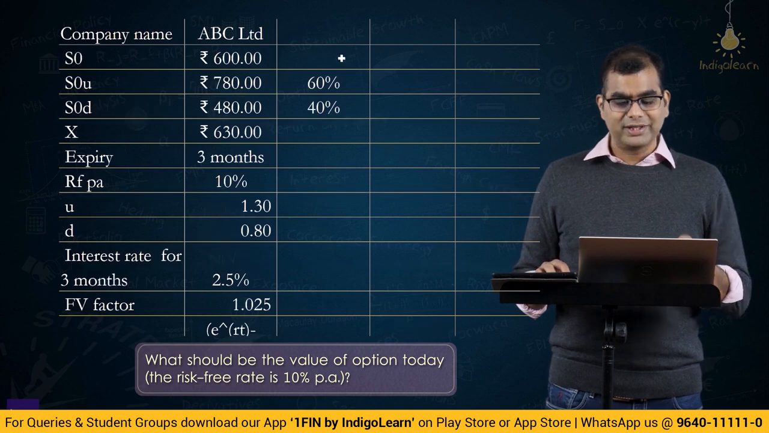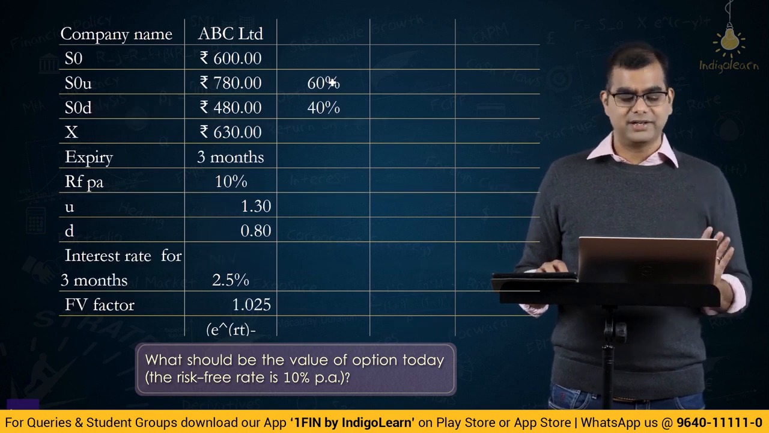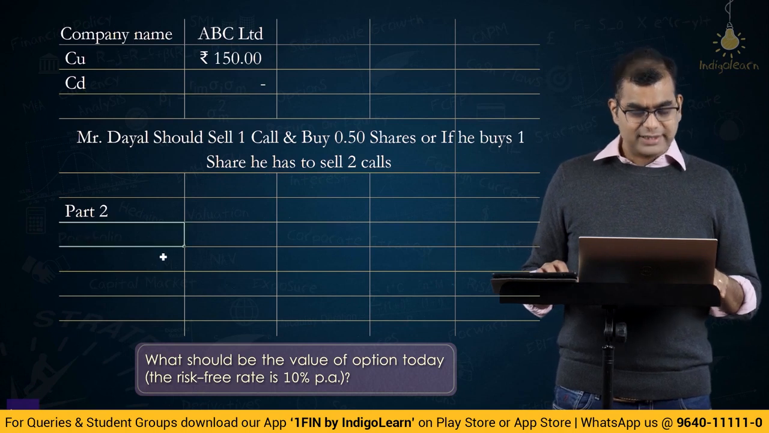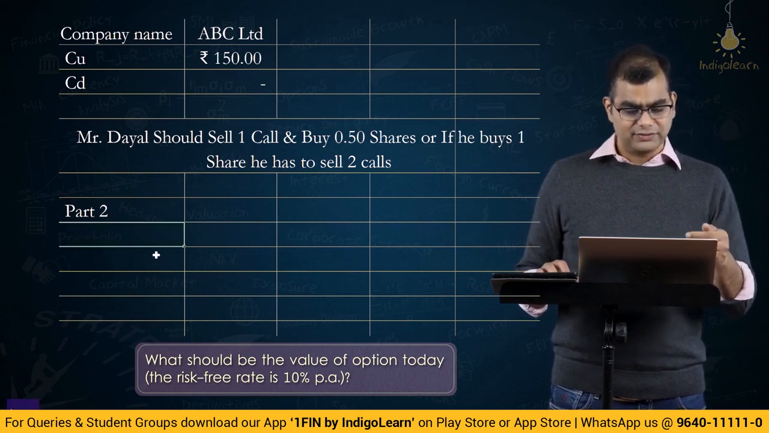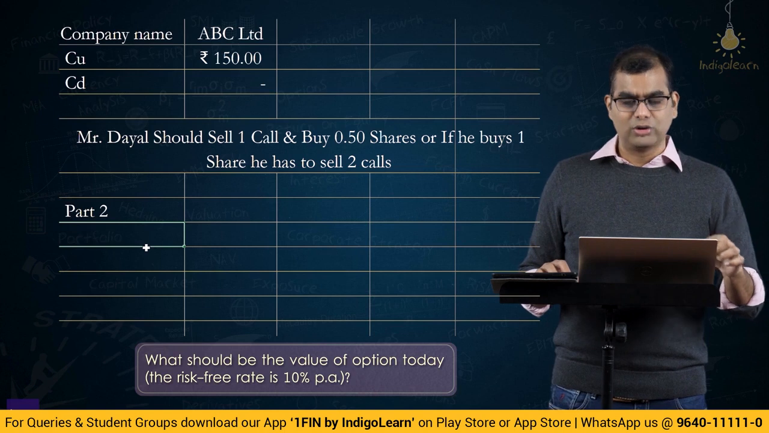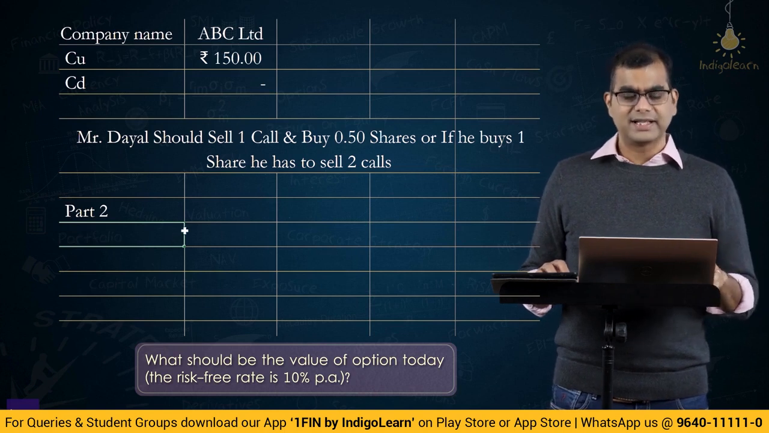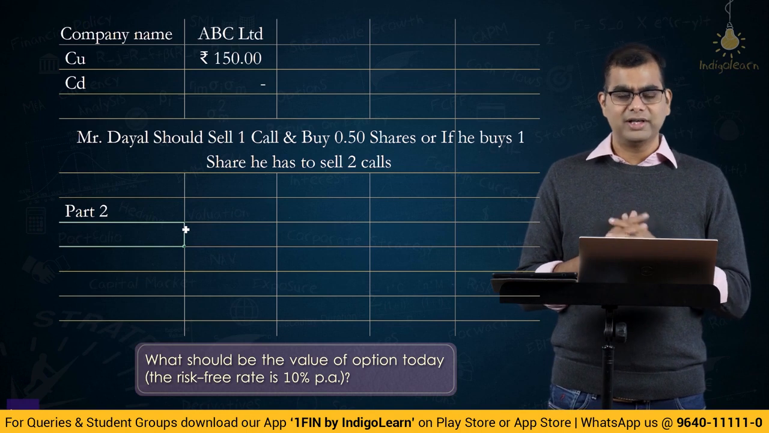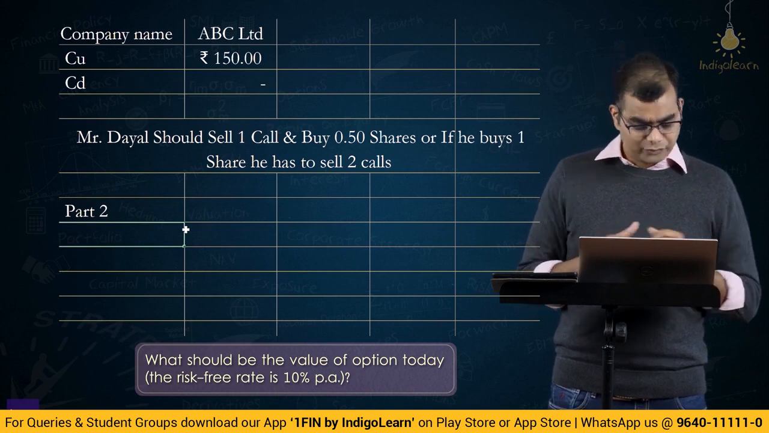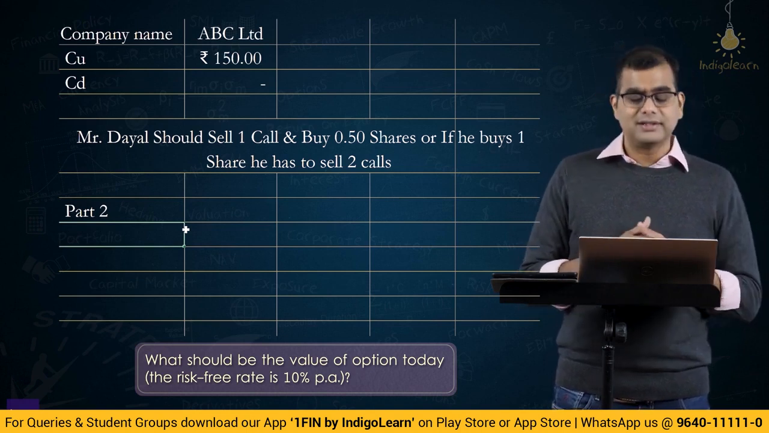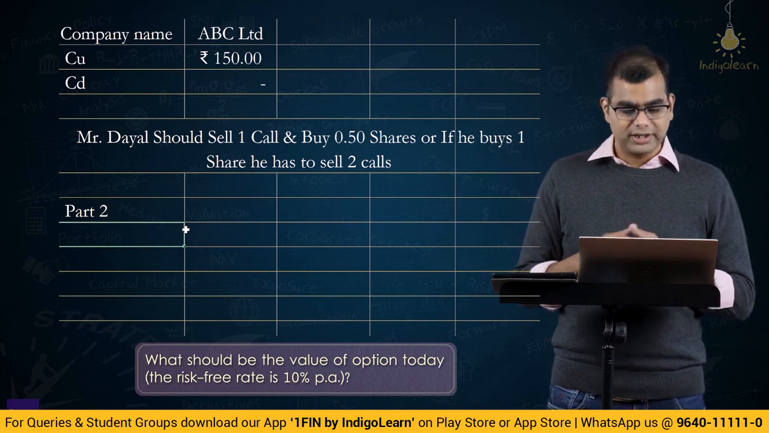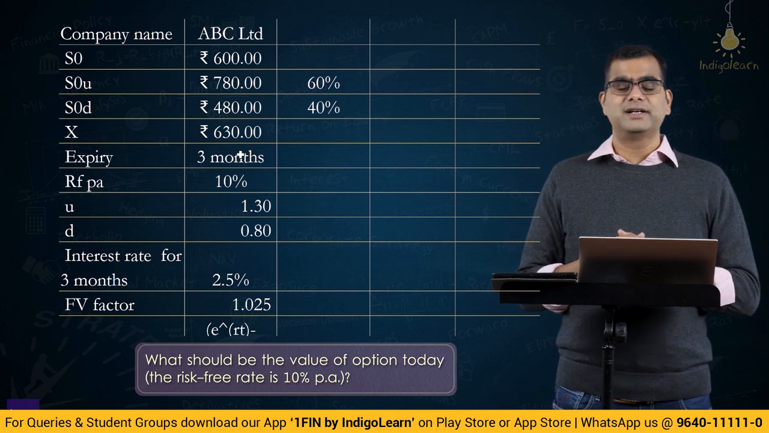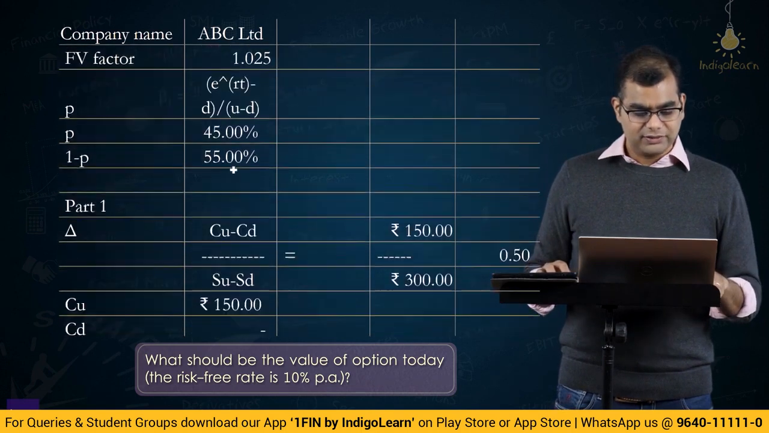Okay, that is assuming you are not blindsided by this 60 and 40. So, you actually write an assumption. At the end of this particular part 2 of the solution, we will write the assumption saying that we have ignored 60 and 40 and have computed probability using the formula e power RT minus D by U minus D. Okay. So, what is the payoff of the call in both the cases? What should be the expected value of the option today? What is expected value of the option?